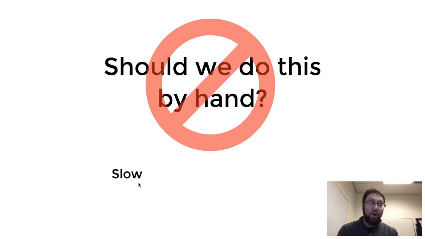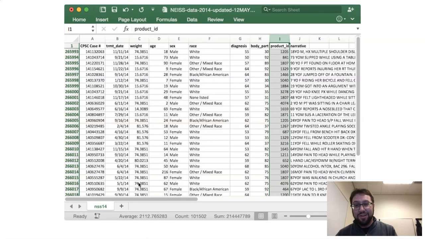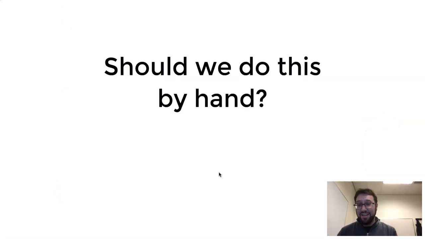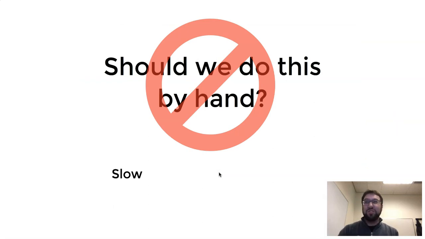It'd be really slow, right? You have to count through all those things. I mean, look at how many items are in this list, right? There's 266,000 rows here, and I don't think I've even scrolled all the way down yet. This thing is a huge data set. So this is going to be super slow. It's going to take forever. It's going to be tedious. It's going to be so boring. We do not want to have to do this. We don't want to deal with it at all.